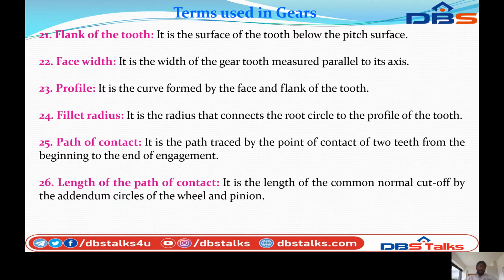Path of contact. It is the path traced by the point of contact of two teeth from the beginning to the end of the engagement. Length of the path of contact. It is the length of the common normal cut off by the addendum circles of the wheel and the pinion. That is the length of the path of contact.